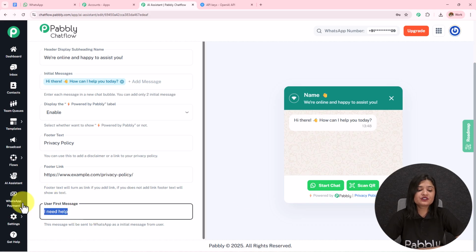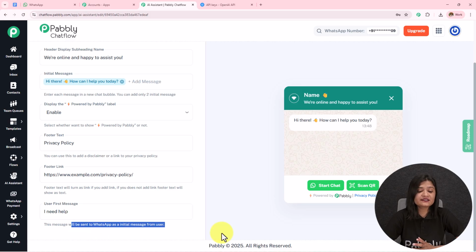Then we have this user first message. This message will be sent from the user, but it is not necessary that only this message triggers my AI agent to reply. Based on any message, whatever question or query I receive from the customer, my AI agent is going to reply to them.